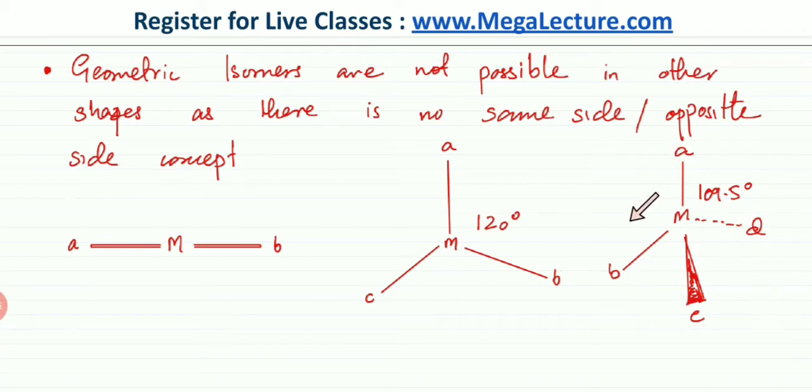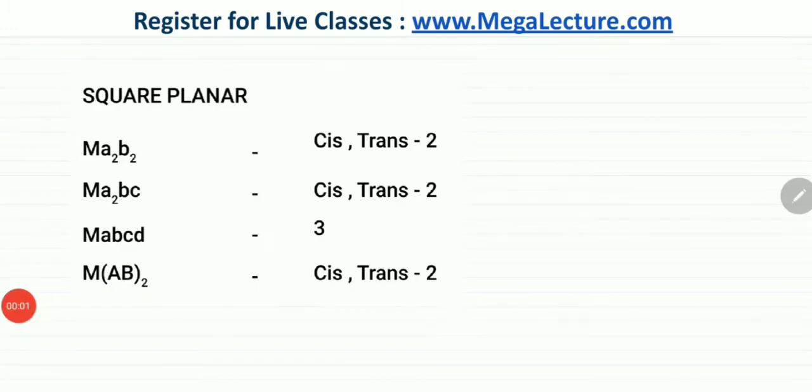So no matter which way you arrange these ligands, they're all just rotated versions of each other. They're not different spatial arrangements. They're all simply rotated versions of each other. So I'm now going to sum up square planar complexes first, sum up what we just studied.